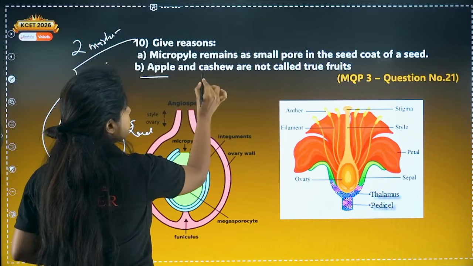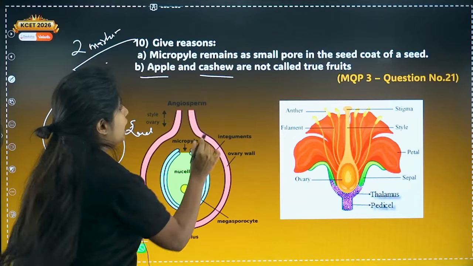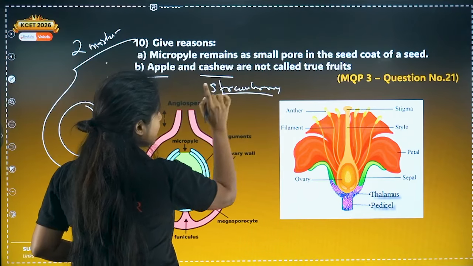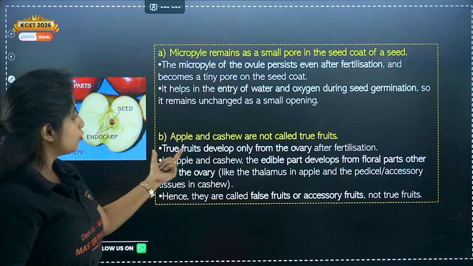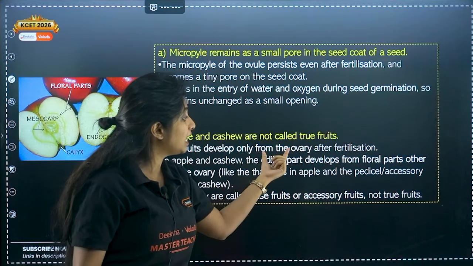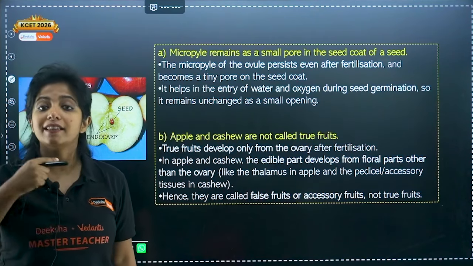Examples are apple, cashew and also strawberry. Apple, cashew, strawberry are examples of this. They are all false fruit. And why are they known as false fruit? You should know that. I told you, true fruits develop only from the ovary after fertilization. But in apple and cashew, the edible part develops from the floral parts other than the ovary.